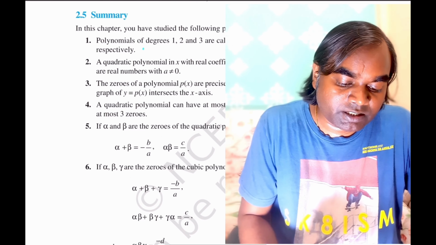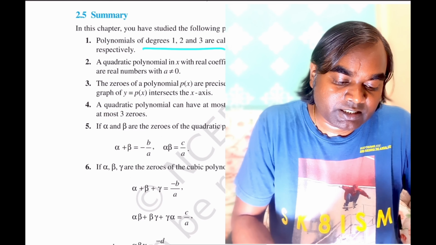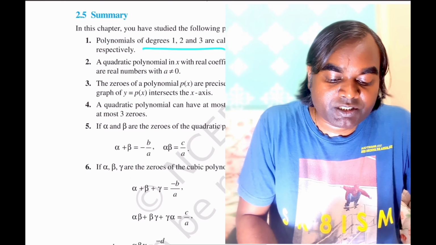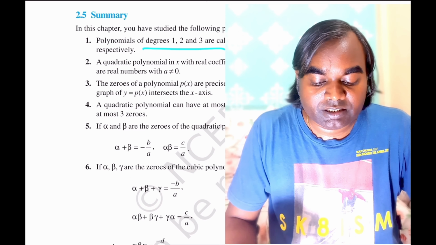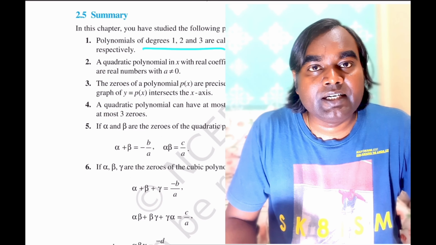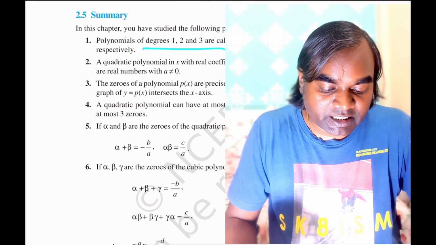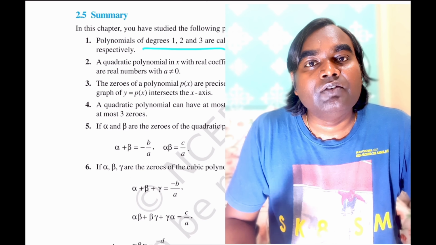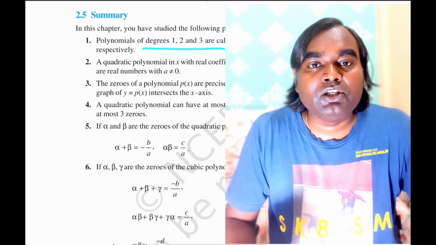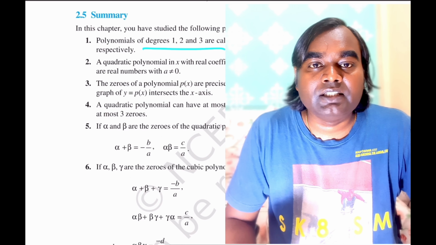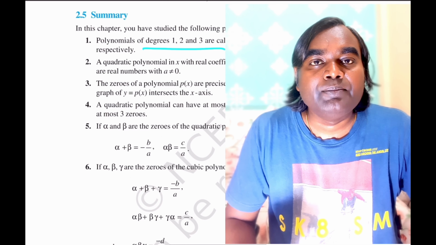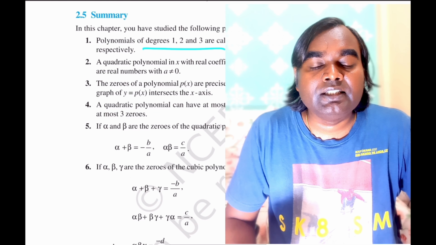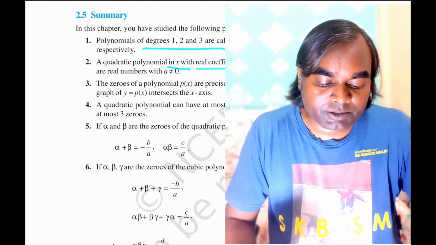So in this chapter we studied that polynomials of degree 1, 2, 3 are called linear, quadratic and cubic polynomials respectively. That means if the polynomial is having 1 degree, that will be called linear polynomial. If it is having 2 degree, that is quadratic polynomial. If it is having 3 degree, then the cubic polynomial.